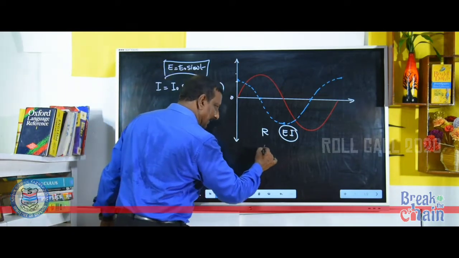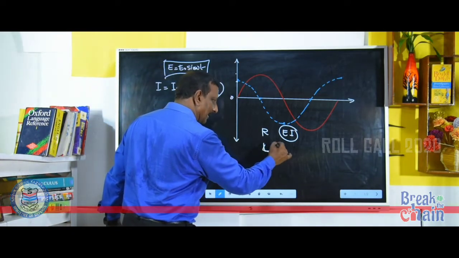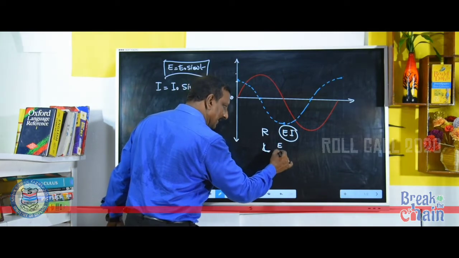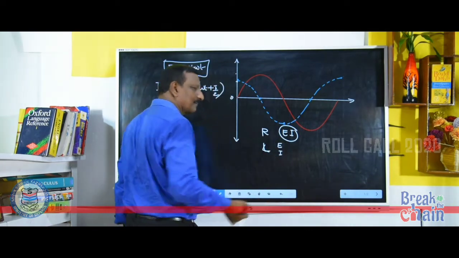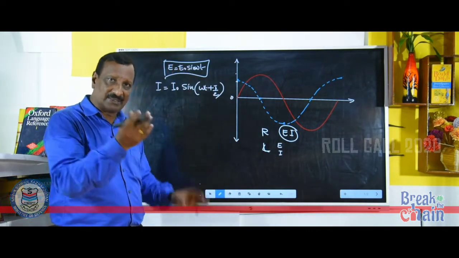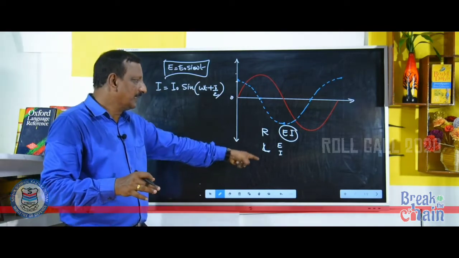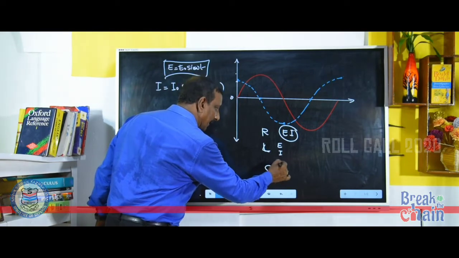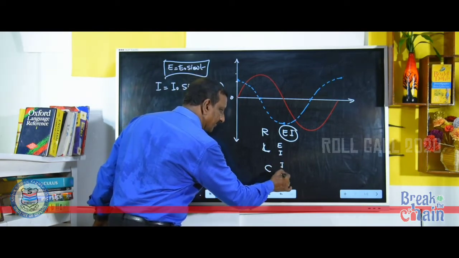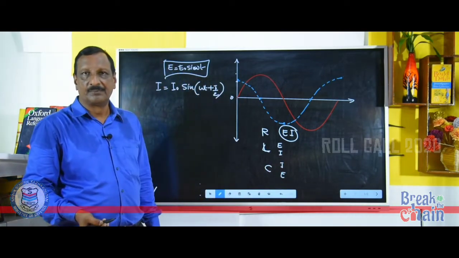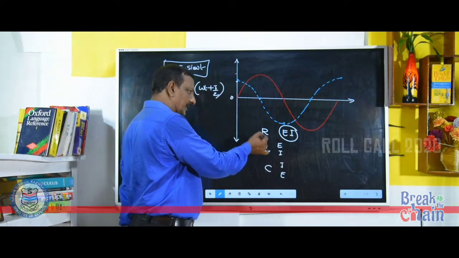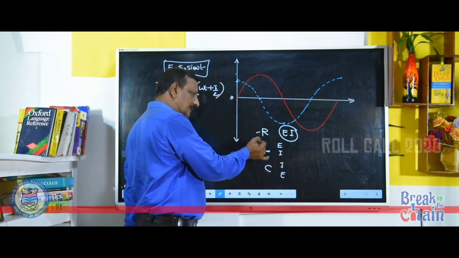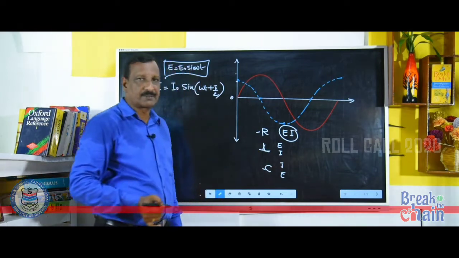In inductor L, EMF is leading the current. See, EMF is leading the current. The leader is coming to the top. Now in capacitor, current is leading the EMF. These are the three things which you have studied when you are connecting resistor, inductor and capacitor.